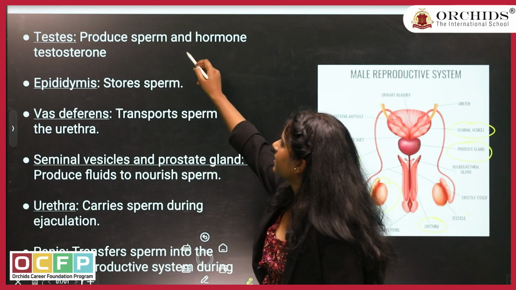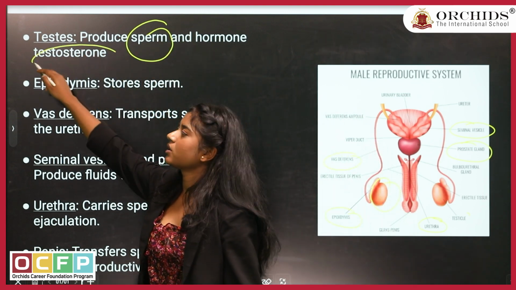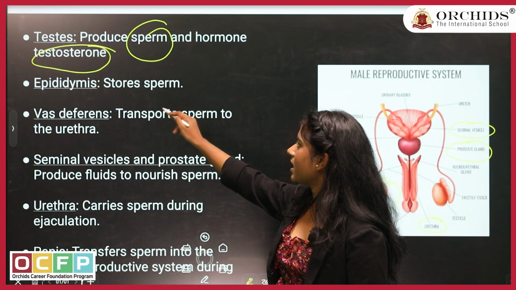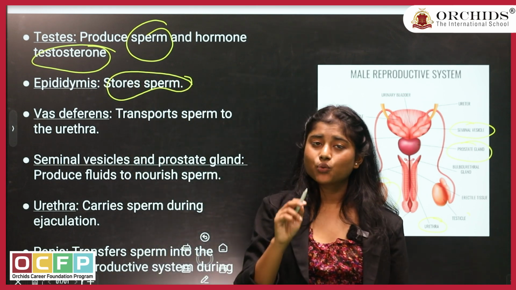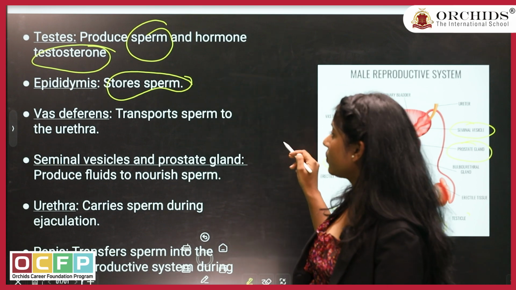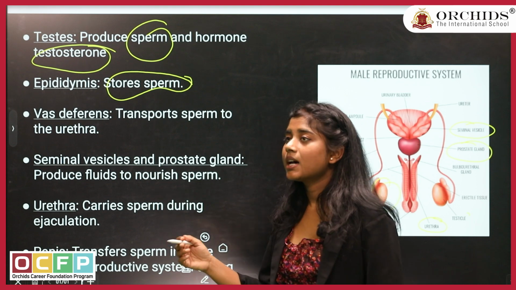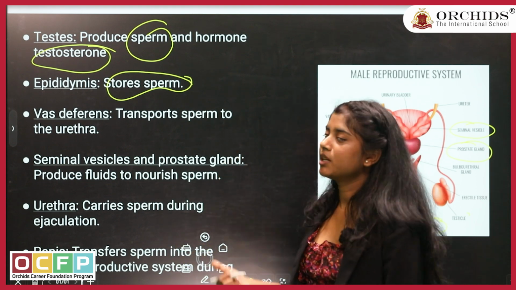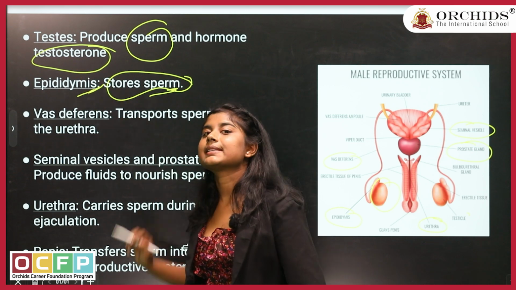First thing, testis. Previous slides we have done this: production of sperm, production of testosterone. Epididymis, it stores sperm. Now, testis just has a function to produce sperm. The body part which is storing sperm is epididymis. They ask you, generally this thing is asked in MCQs, like where is storage of sperm? It is in epididymis, not in testis.